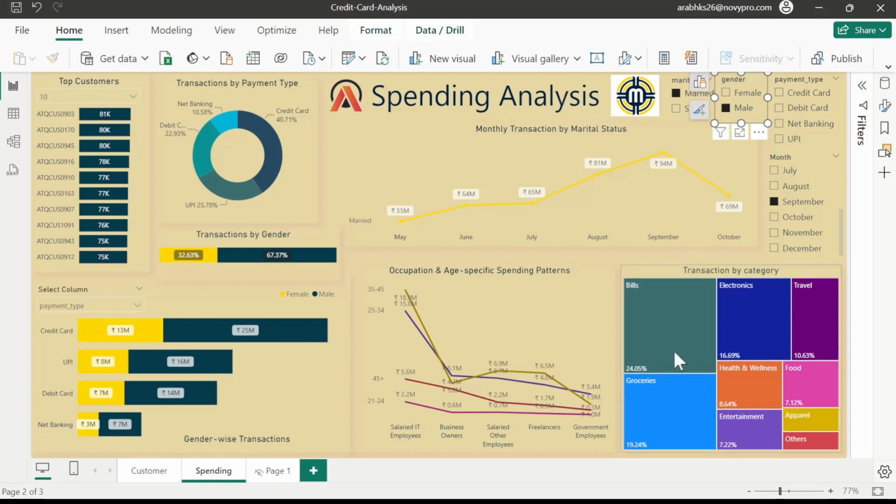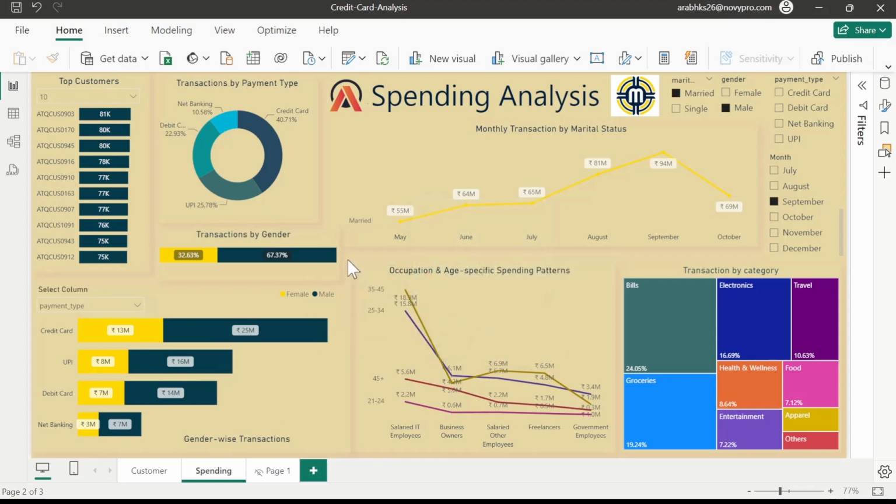Now we see the married males. They mostly spend on bills and electronics, followed by groceries and travel, etc. And here in the list we can see our top customers by their spending category. We have to target these customers with the credit card category.